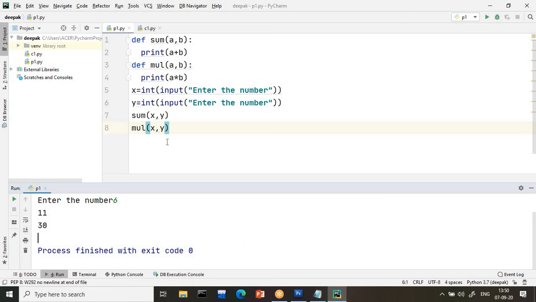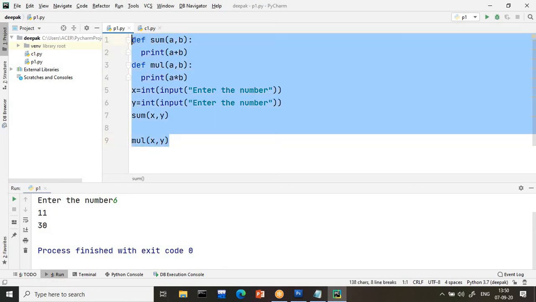If you want to pass different values, you can read them. After this, you can read that statement one more time, X and Y values, and then you can pass it. It is your wish, totally as per your requirement, you can call this function. I hope up to here you got the basic idea. What we learned: what is a function, how to create a function, how to create a function without parameter, and how to create a function with parameter. Okay. Now we will see some logical questions.